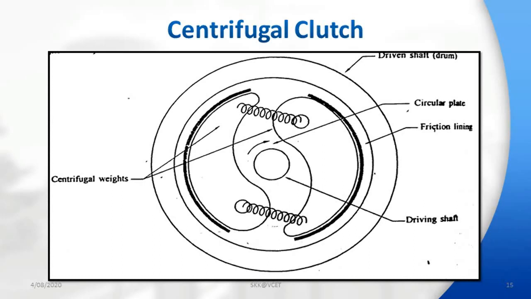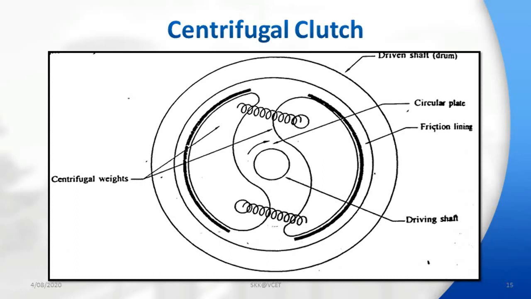As for the construction of the centrifugal clutch, it consists of two centrifugal weights pivoted on a circular plate. As we can see in the drawing, the centrifugal weights are pivoted to the circular plate and connected together by means of a spring.